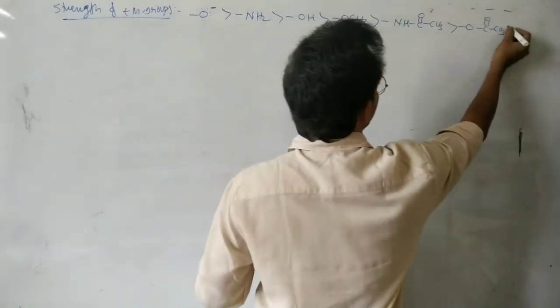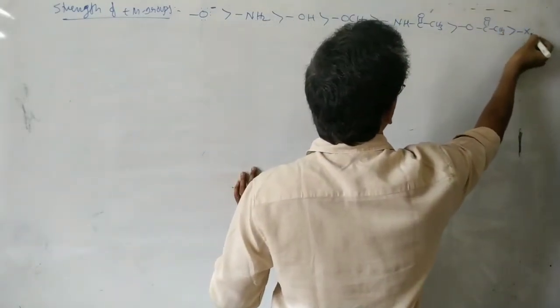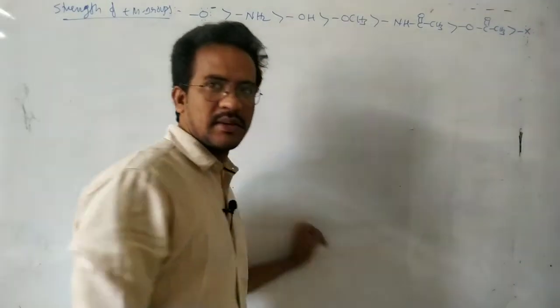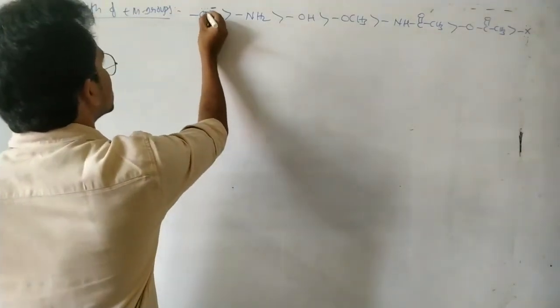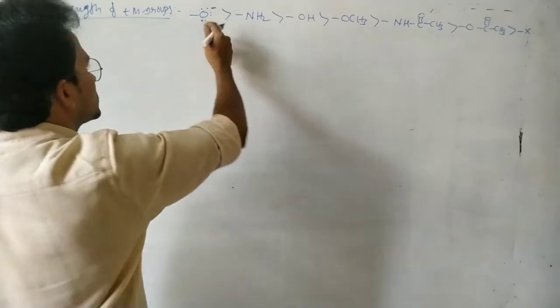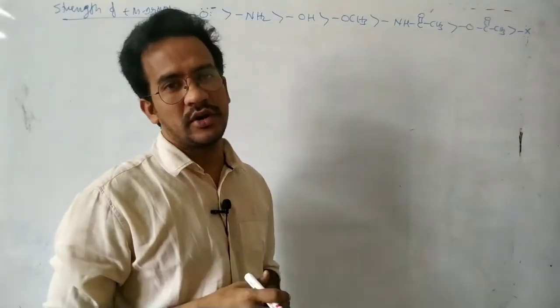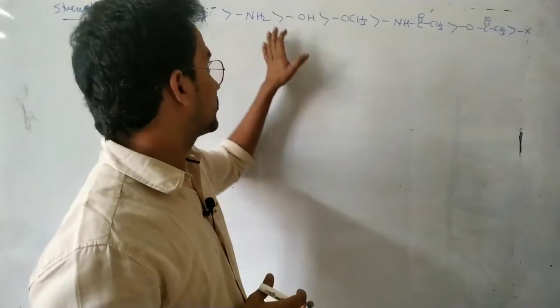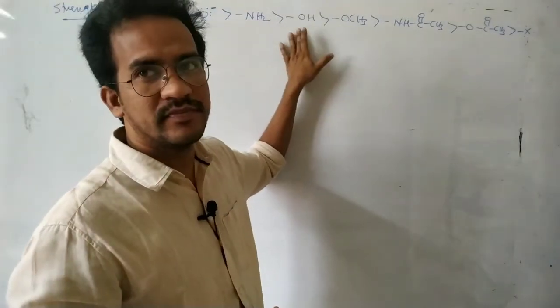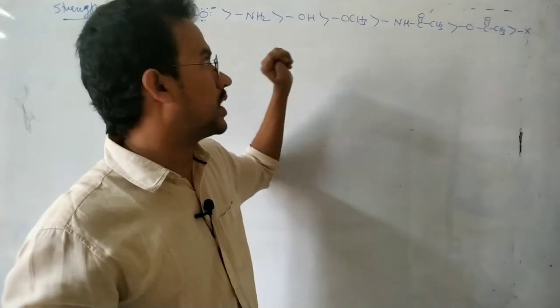Okay, and here least one is a halogen. Halogens are more electronegative, so plus M effect is very less. Minus I effect is dominating for the halogens. Okay, so here negatively charged one. This is a negatively charged one. So it is a strong donating group. It is electron rich. So it is acting as a strong donating group, strong plus M group. Next, based on the electronegativity, NH2 and OH.